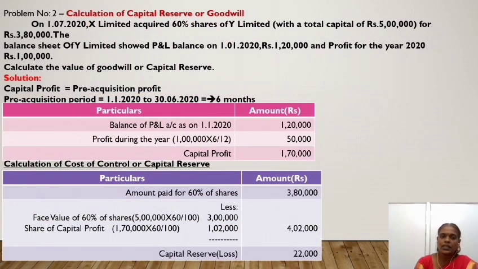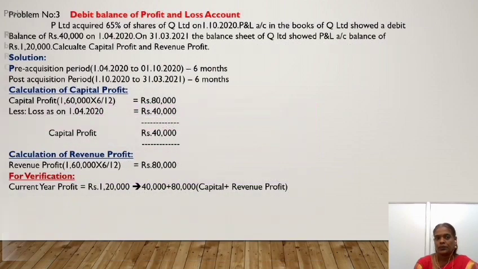And also, the amount of investment made by the holding company in the subsidiary company is compared with the actual worth of the subsidiary company, that is the face value of shares, and the capital profit is included. Sometimes there may be a debit balance, which yields a loss, and that should be treated as a loss to the company.